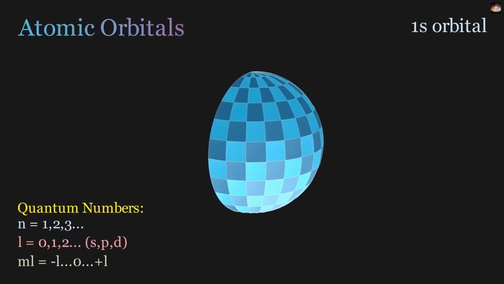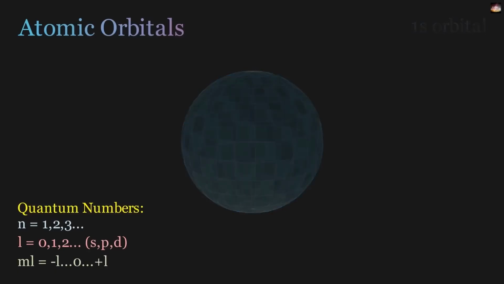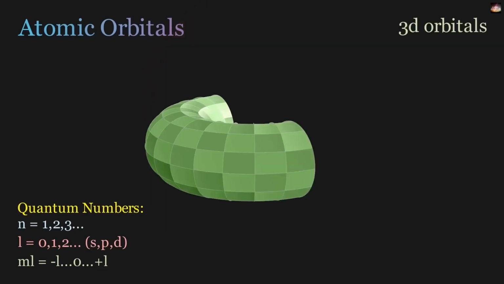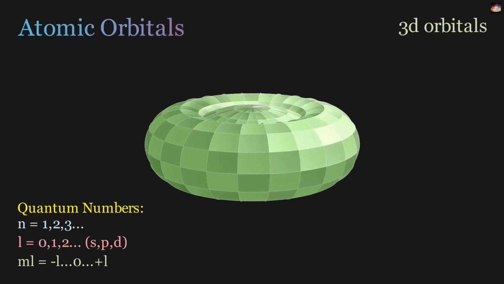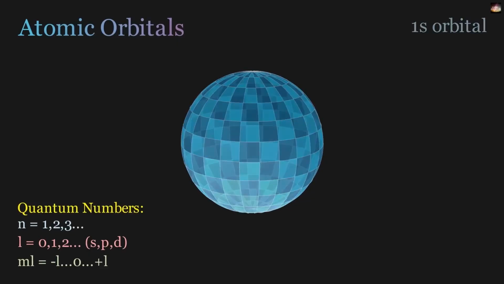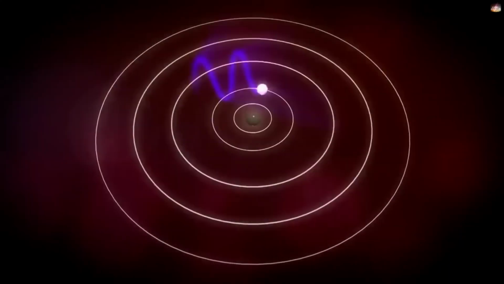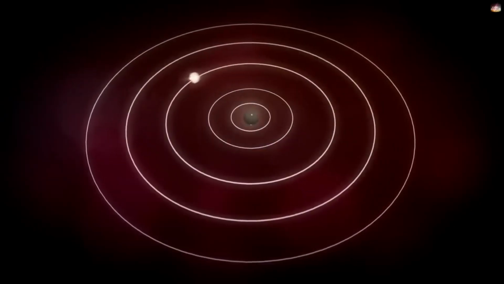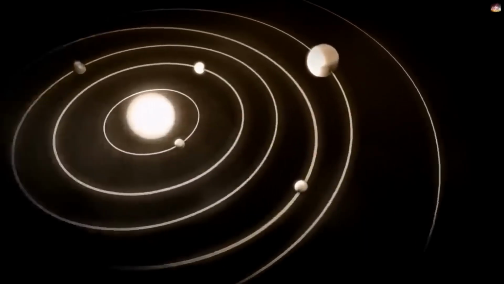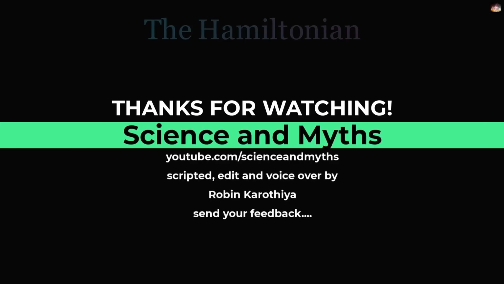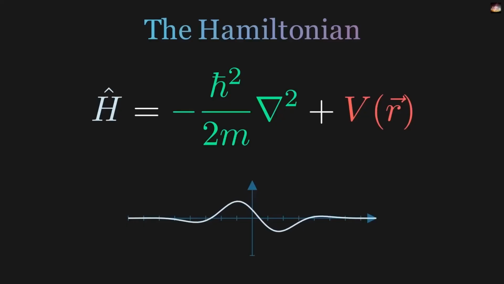In this way, when you plot this graph for different positions, you get the shapes of orbitals, s orbital, p orbital, d orbital, and so on. So, in practical cases, what Bohr said, that the electron revolves around the nucleus in a fixed orbit, is not actually true. It's just a probability cloud that we get by solving the Schrödinger equation, because an electron isn't exactly a particle, it's a wave. We only get the probability of its position when we solve the Schrödinger equation. When you solve it, you get the probability of finding the electron at a particular point, how likely it is to be there. That's how we get the shape of the orbital. We'll also solve the Schrödinger equation mathematically, but maybe in another video.